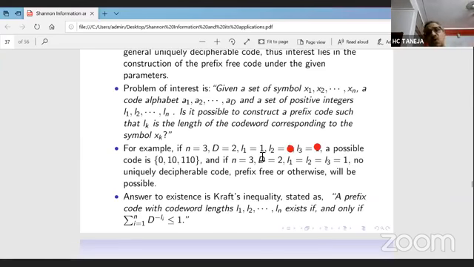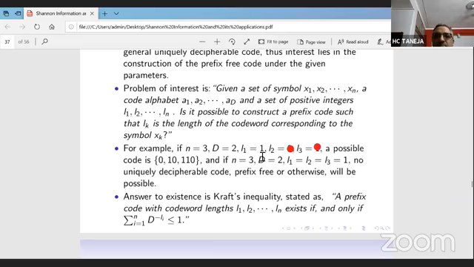Now let us go the other way. Say n equal to 3, D equal to 2, and L1 equal to L2 equal to L3 equal to 1. Or you can even take L1 equal to L2 equal to 1 and L3 equal to 2, whatever case you take. So can we construct a prefix code here? Say L1 equal to 1, you give it 0.